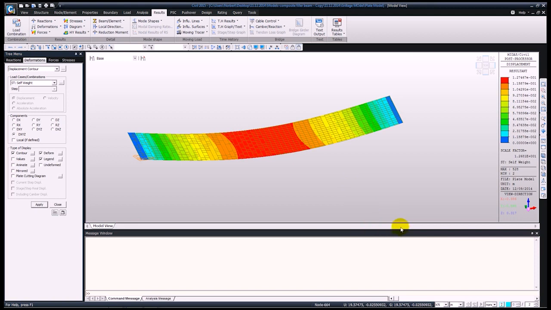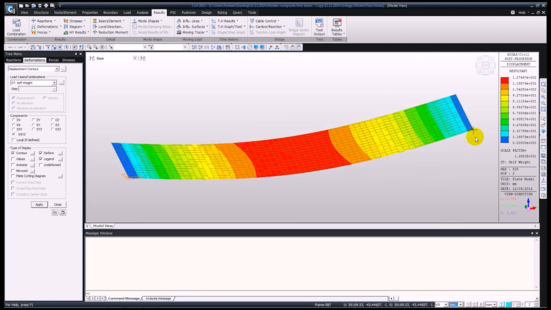In MIDAS Civil we can change the units whenever we want. So we can change from meters to millimeters, and as you can see the software has updated the outputs for this. We can check for different load cases, as you can see, and we will have the different outputs.